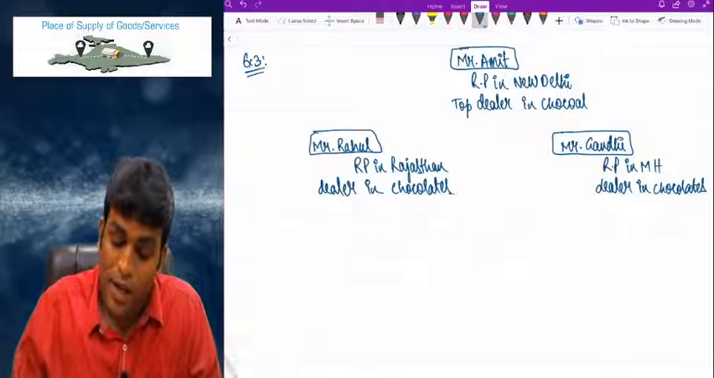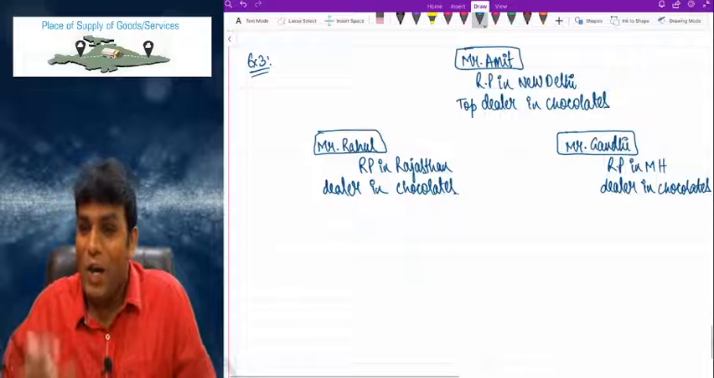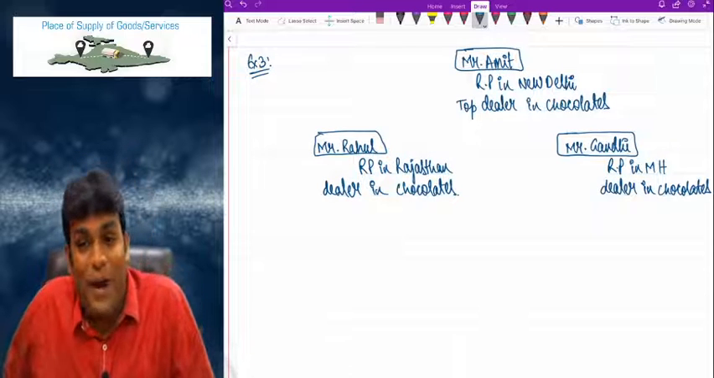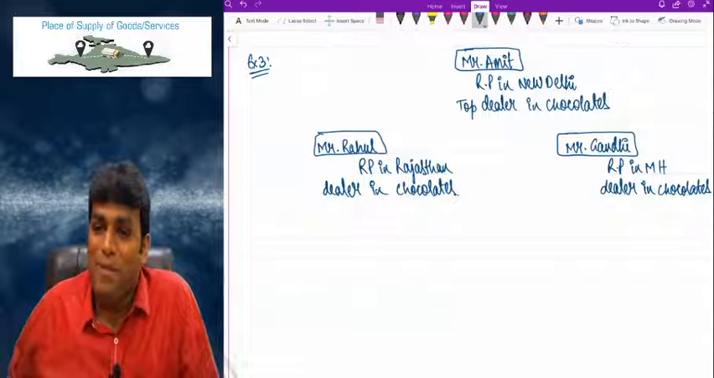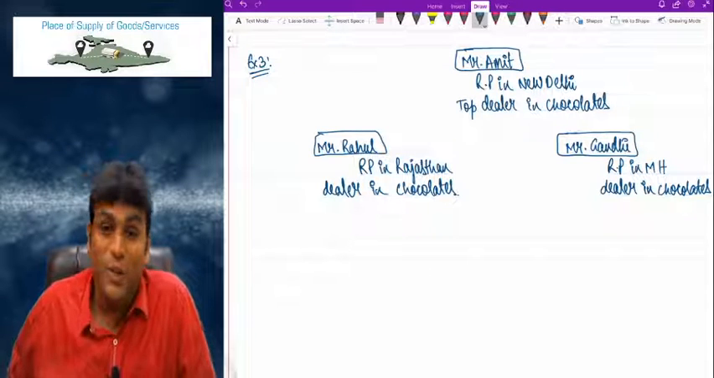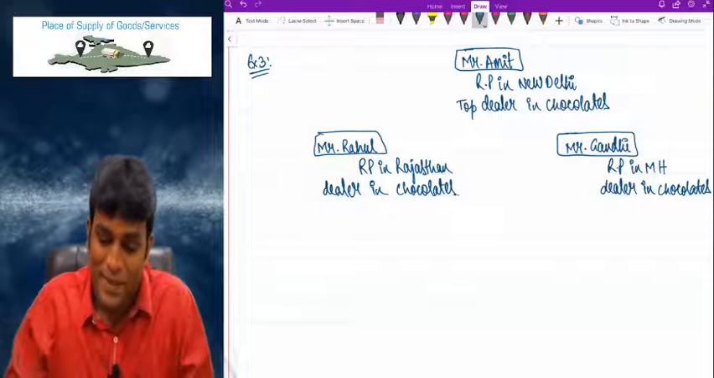So, my dear friends, if you observe very clearly, all of them are dealers in chocolates only. Rahul is in Rajasthan, Mr. Gandhi is in Maharashtra, and Mr. Amit is in New Delhi.